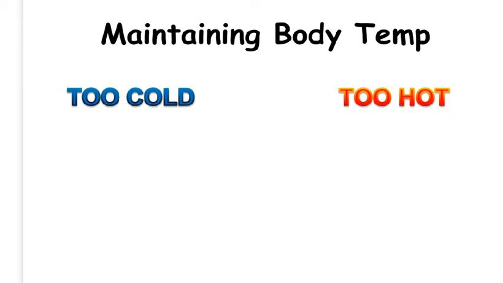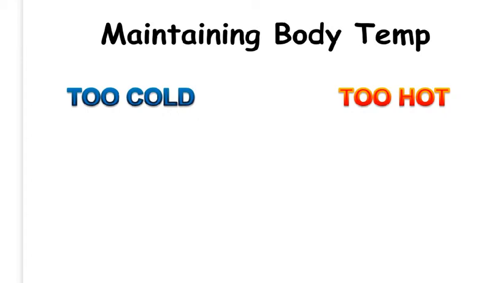If the body is too cold, then it needs to gain heat to make sure the internal temperature doesn't drop. The following things happen when you are cold. Respiration in cells increases to release energy as heat. You start to shiver to generate heat. Less blood flows near the surface of the skin. This is known as vasoconstriction. Sweat glands do not produce sweat, and hairs on the skin stand up to trap a layer of air as insulation.